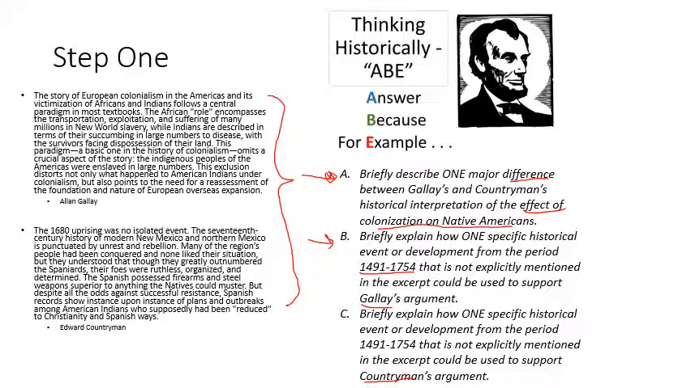Let's start with Gallay. The story of European colonialism in the Americas and its victimization of Africans and the Indians follows a central paradigm in most textbooks. The African role encompasses the transportation, exploitation, and suffering of many millions in New World slavery, while Indians are described in terms of their succumbing in large numbers to disease, with the survivors facing dispossession of their land. This paradigm, a basic one in the history of colonialism, omits a crucial aspect of the story. The indigenous people of the Americas were enslaved in large numbers.